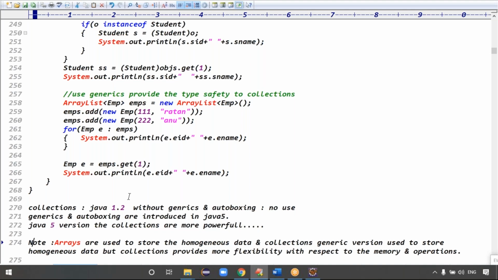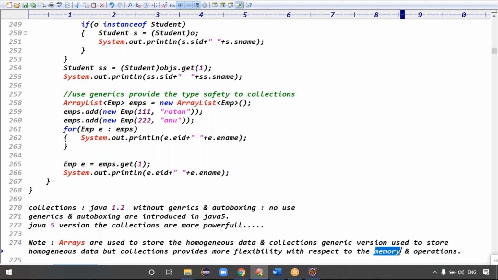The topic is arrays with respect to memory and operations. Memory in the sense that array memory is fixed size. 100 means 100 empty locations are created with the default values. Later, if we insert the data, assume 100 is the size but there are only two elements, the remaining 98 locations store the default values, so those 98 locations will be wasted.